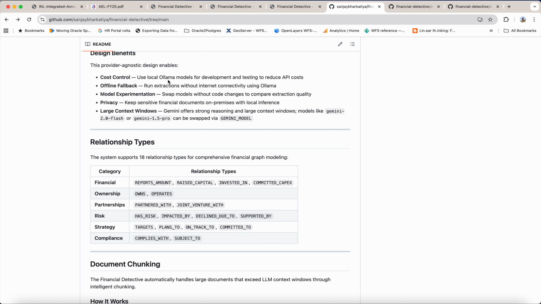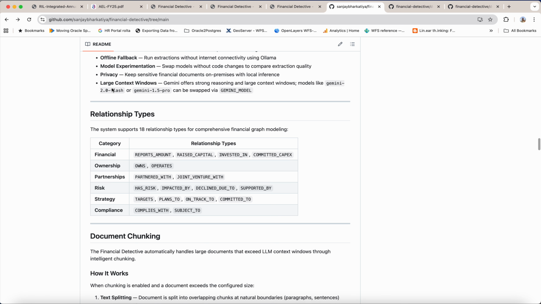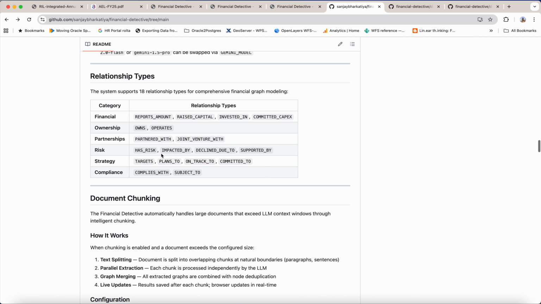You don't need to pay any cost because there is no rate limiting and no API cost involved. It is completely offline and deployed locally. Gemini offers strong reasoning and a large context window, so 2.0 Flash is good.